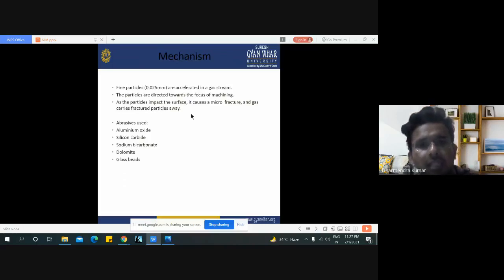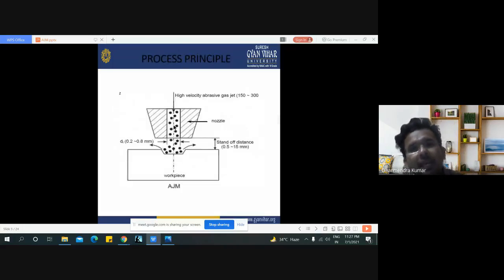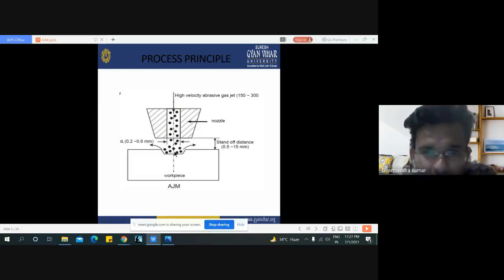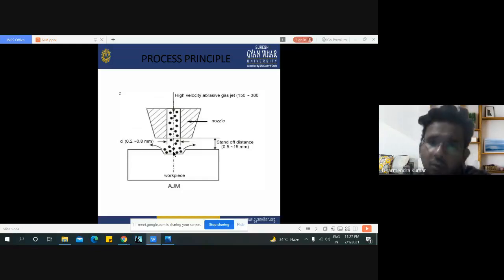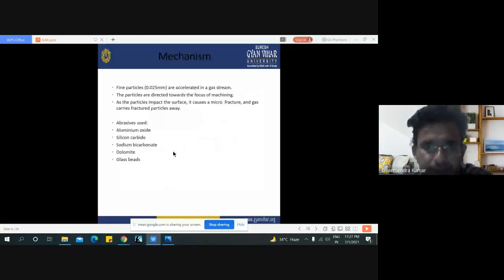As the particles impact the surface, they cause a micro fracture, which we have discussed earlier, and the gas carries the fractured particles away. Here we see that with the help of air or gas, abrasive particles strike the workpiece and a fracture takes place, and after the fracture occurs, the high velocity gas is responsible for removing extra material from the workpiece.